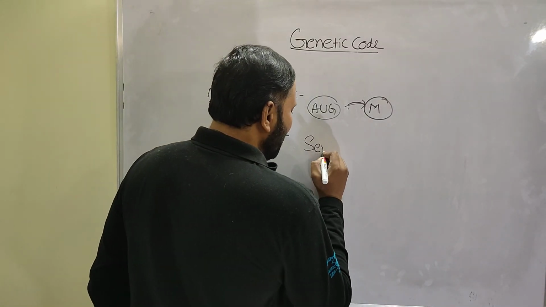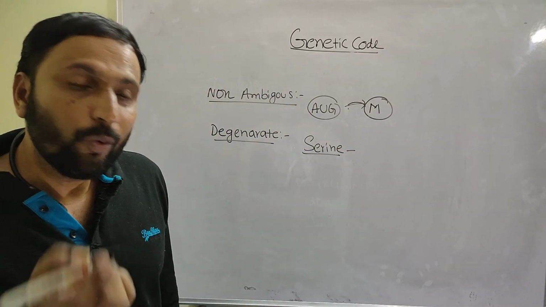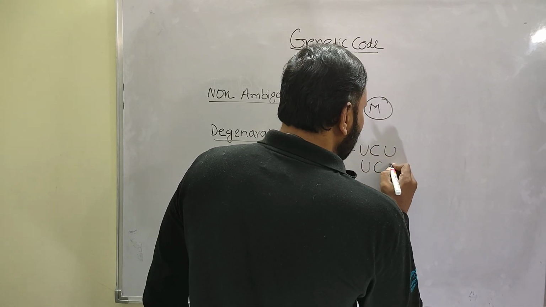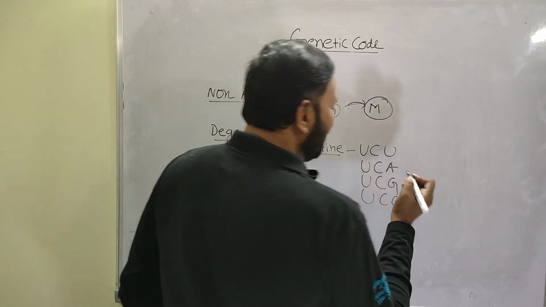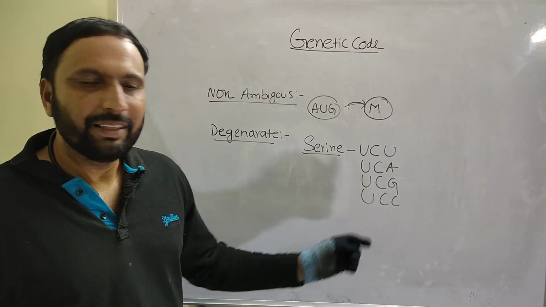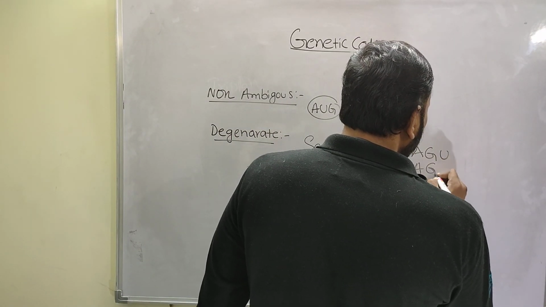For example, I am taking serine. Serine is coded by UCU, UCA, UCG, UCC, and not only these, also AGU, AGC.